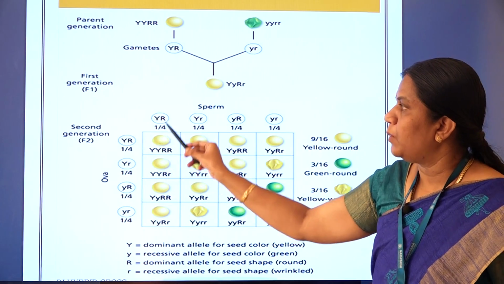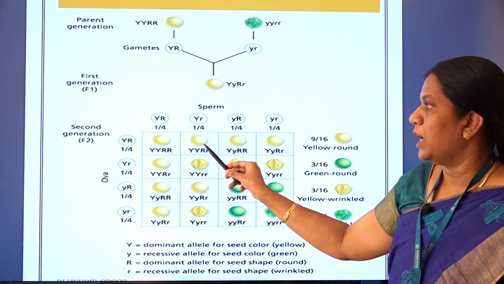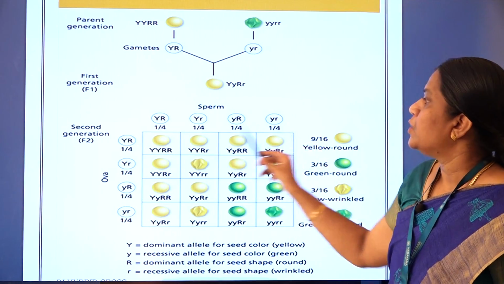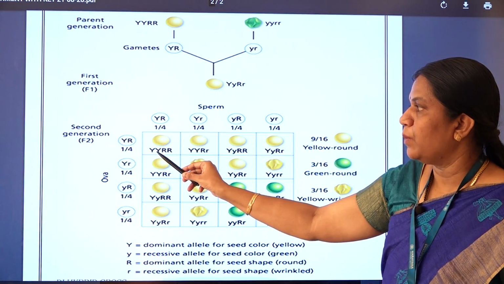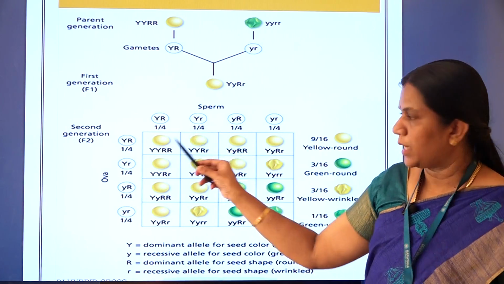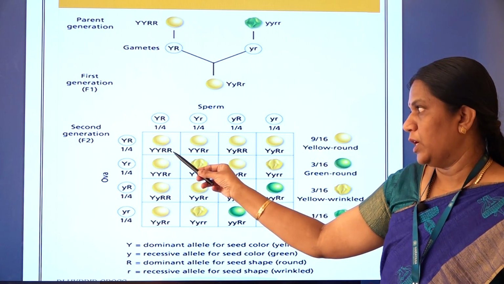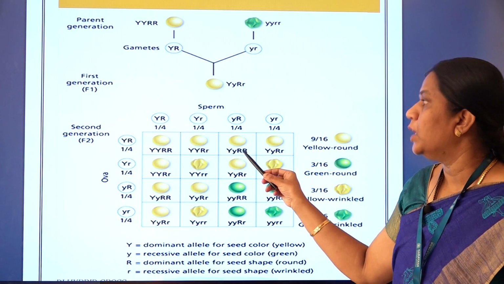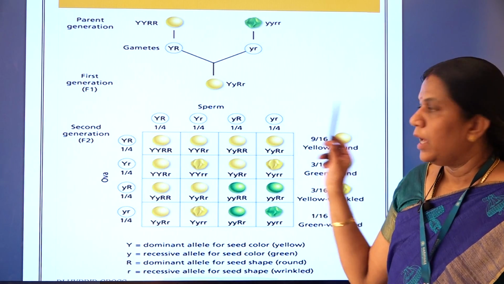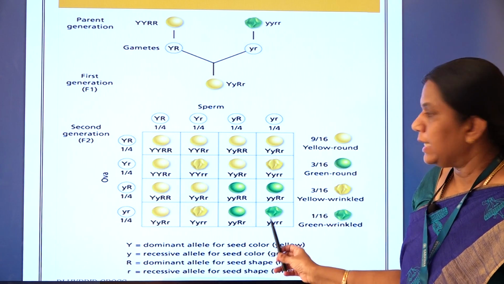So capital Y, capital R, capital R; capital Y, small y, capital R. All of these have capital Y. Yellow: if even one capital Y is present, it is the dominant character, so the dominant character will be expressed. So this one is yellow round because capital Y is there and capital R is there. This is also yellow round. This is also yellow round because capital Y and capital R are there. This is also yellow round. Here this one is green wrinkled. This one is only green wrinkled, right?